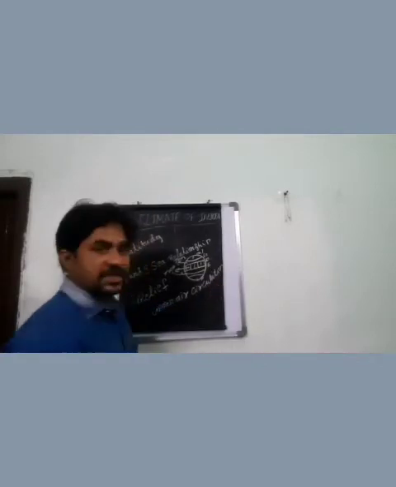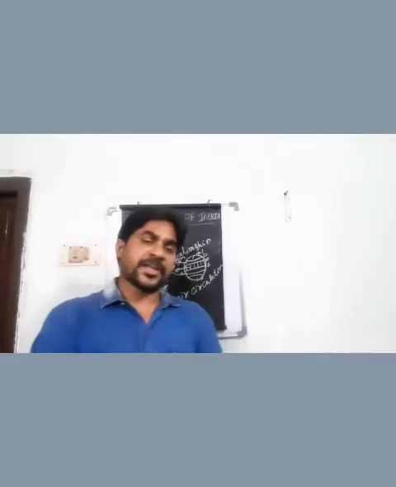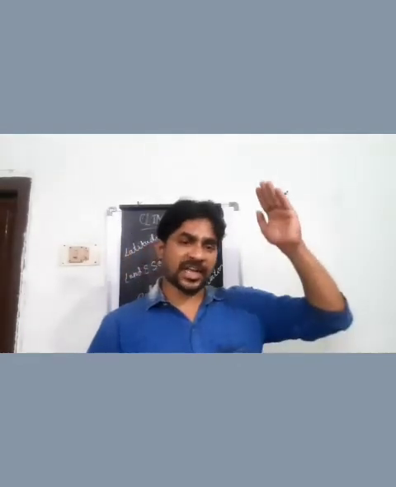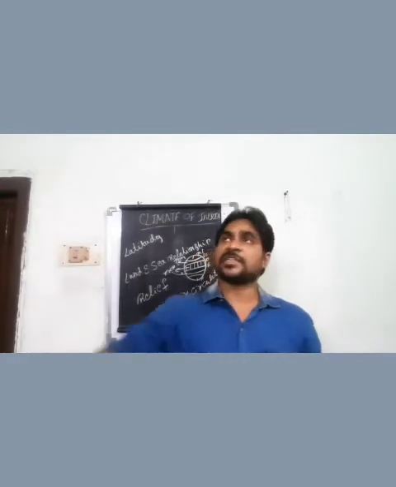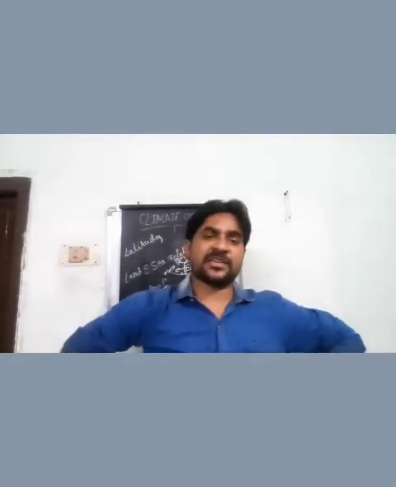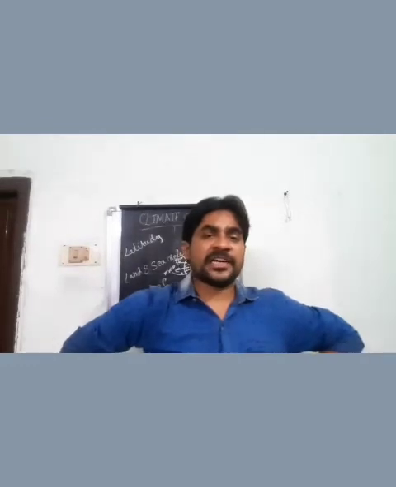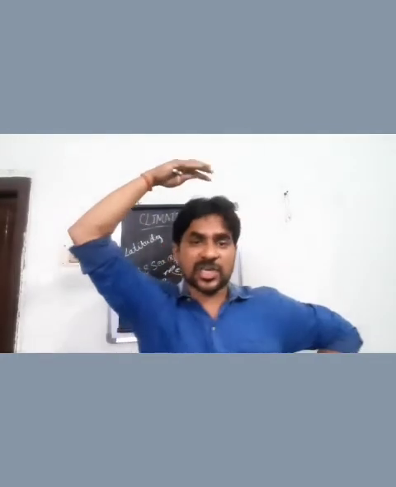If we move towards the north, the temperature decreases. Near the equator the temperature is always high, and if you go to higher latitudes, the temperature becomes less. See the sunlight. As we learned in class 8, the inclination of the sun, or in simple language, the shadow of the sun.